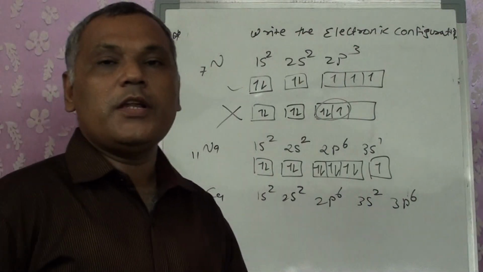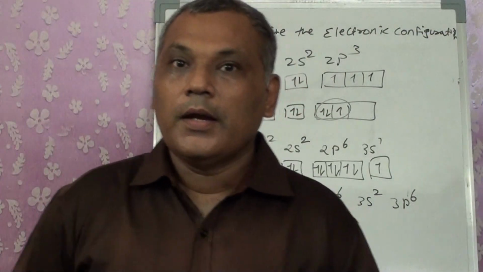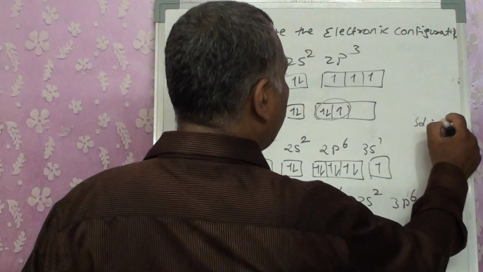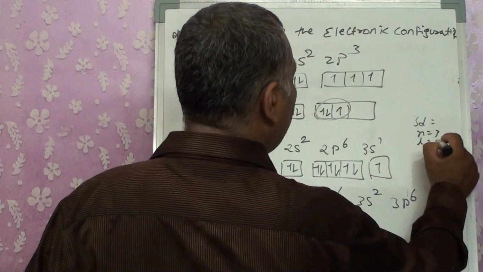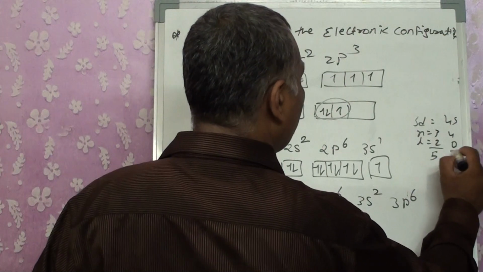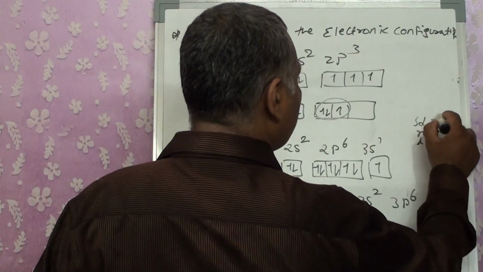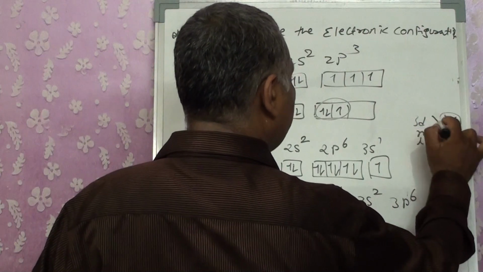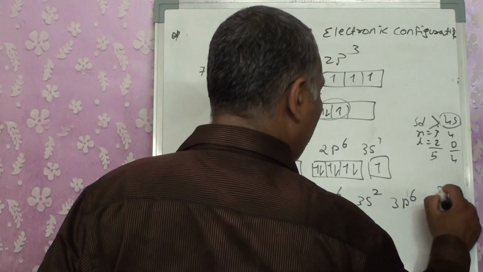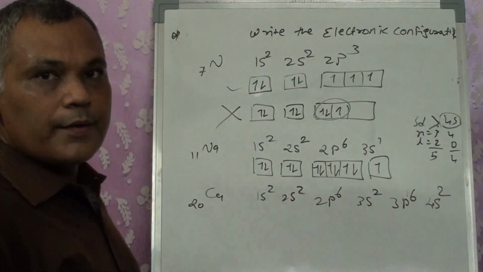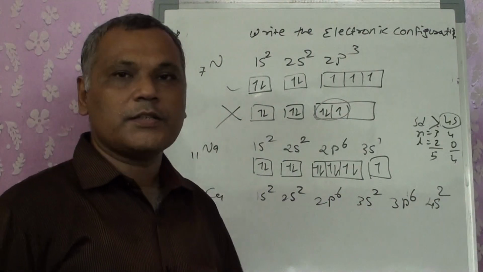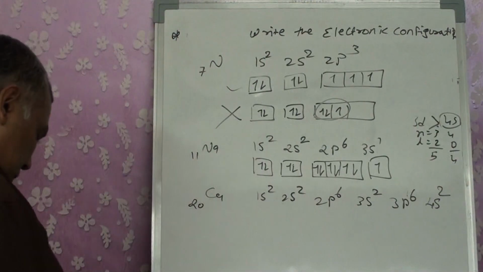Now should I take 3d or should I take 4s? The answer is 4s. The reason is, if I compare, for 3d we get n equals 3, l equals 2, total 5. For 4s, 4 plus 0 is 4, lower energy. So here 3d is greater than 4s, so 4s should be filled first. 4s2, right? So we got the configuration as 1s2, 2s2, 2p6, 3s2, 3p6, 4s2.